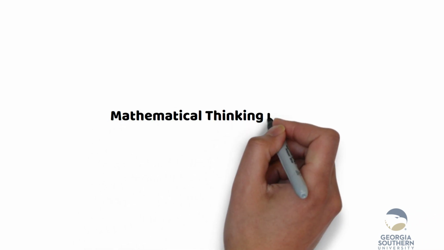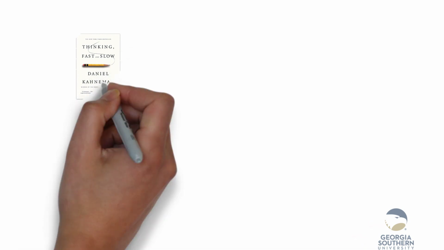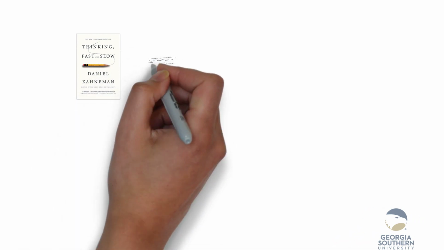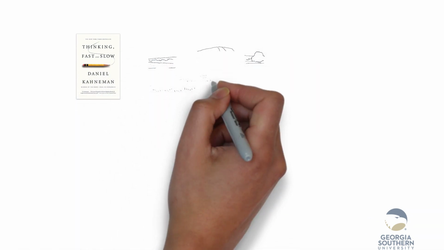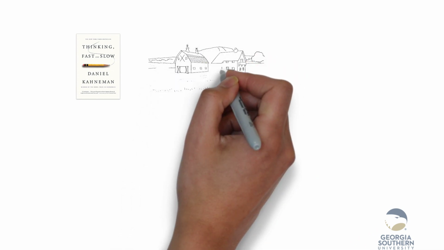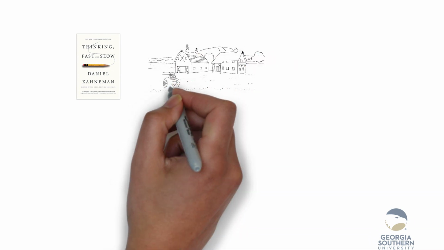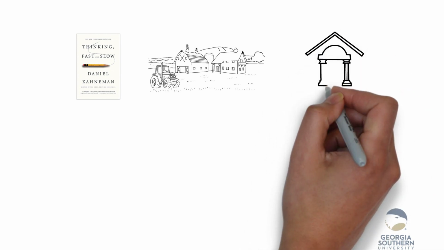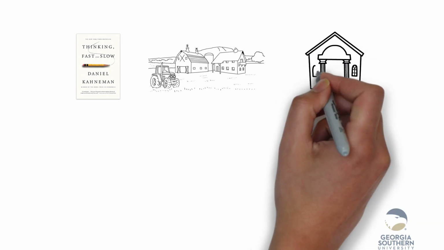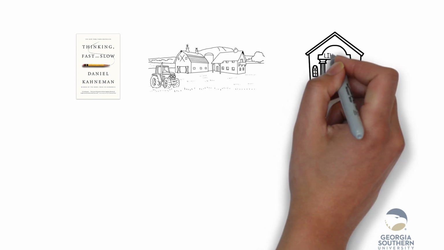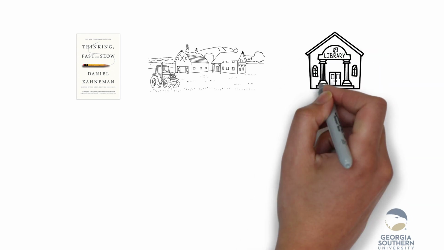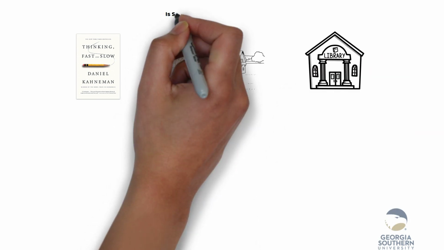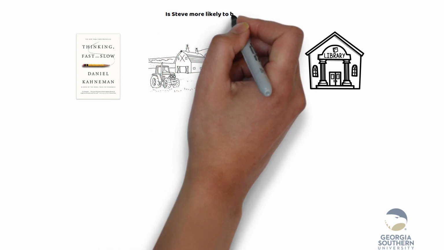Mathematical thinking in science. Here's an example from Daniel Kahneman's best-selling book, Thinking, Fast and Slow. Steve is very shy and withdrawn, invariably helpful, but with little interest in people or in the world of reality. A meek and tidy soul, he has a need for order and structure, and a passion for detail. Is Steve more likely to be a librarian or a farmer?